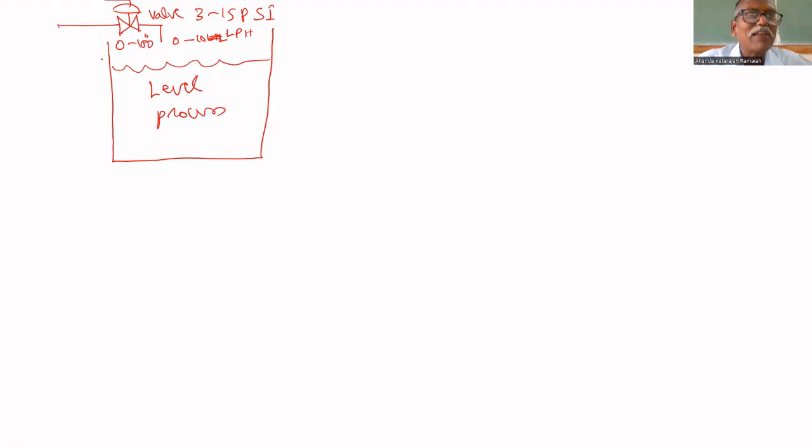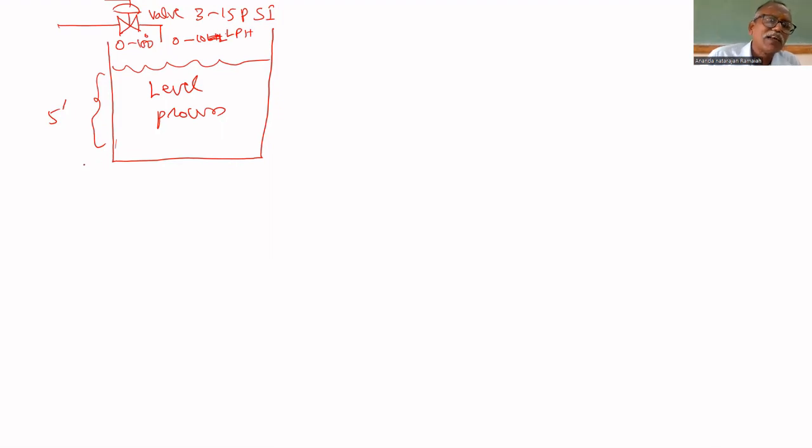Say this tank level means height. Level means height. The height of this level is say 5 feet. The total tank height is 10 feet. I want to maintain 50% of that level, so a 5 feet level has to be maintained. So what is the process variable? Liquid level, liquid height. Liquid height is called level. Level has to be measured.